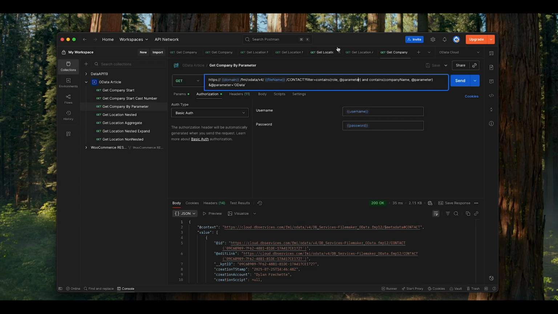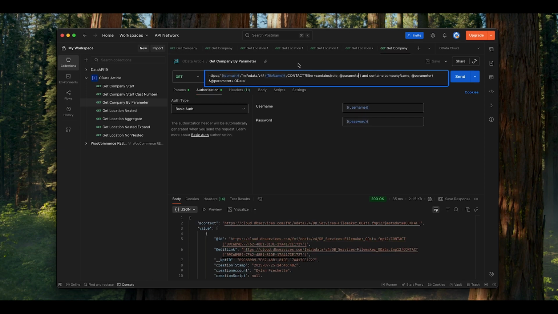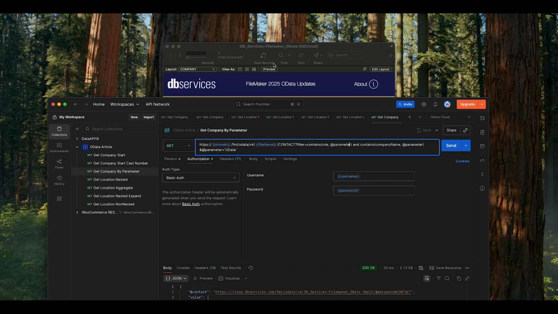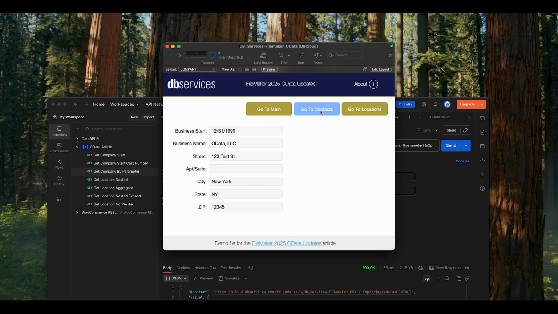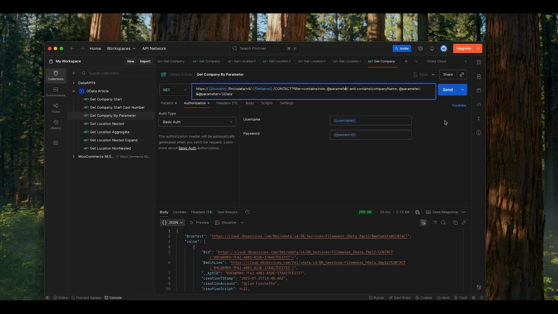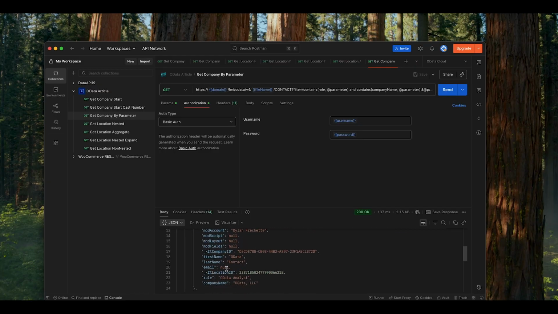And as we can see here, we're just looking for the OData value. If we hop over into our FileMaker system and go look at those contacts, clicking through our contacts that we have here, we'll see we have 1 that would return, click along, 2 that would return, and that is what we would be expecting. So we'll go ahead, send that query up, and in our return value, we will have those 2 contacts here. See Midwest contact, no data contact.